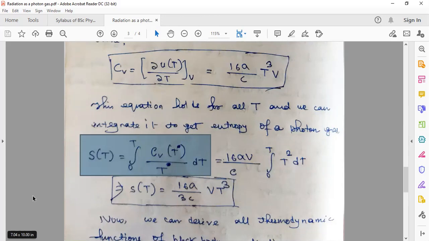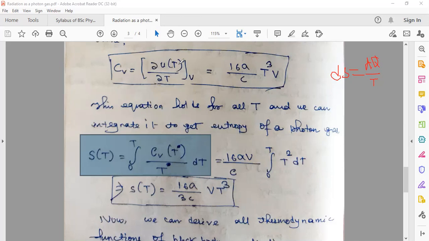So entropy is basically dQ over T, and C_V dT over T, which you have to integrate with respect to temperature. Yeah, so the entropy formula is something like this. The change in entropy dS is equal to dQ over T. This is what we learned in thermal physics, if you can recall it. dQ is the heat supplied, or here it is dU instead of dQ, heat supplied or energy, same thing.